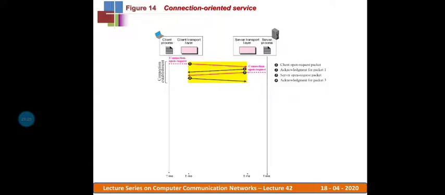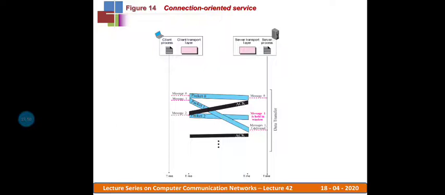The fourth message is the acknowledgement packet sent back from the client to the server. This way, the connection establishment phase creates a connection from the client to the server. Once a connection has been established, the next phase is data transfer. At the data transfer phase, we notice a similar activity to the previous connectionless one, with a little modification.